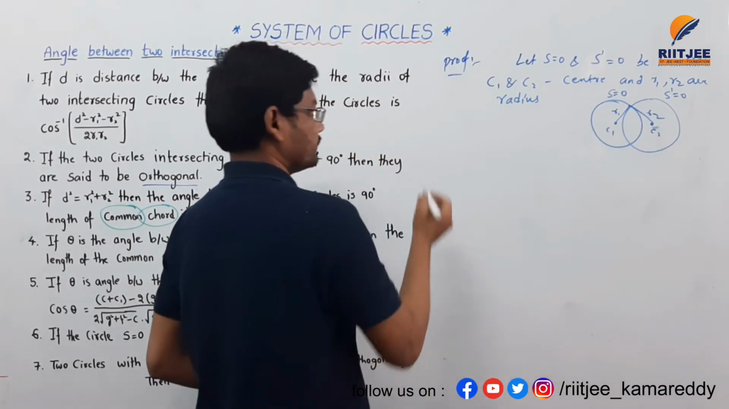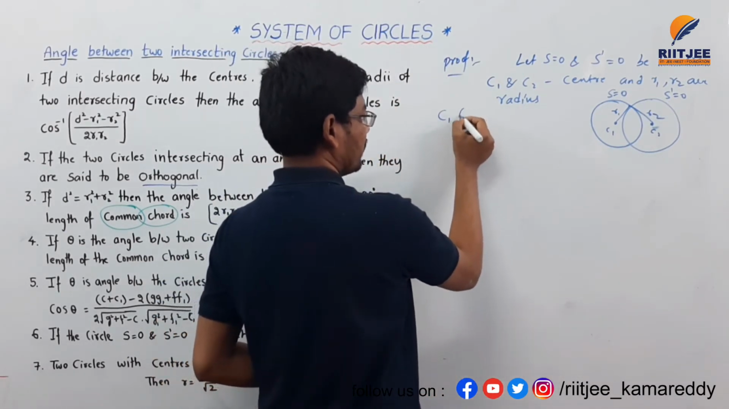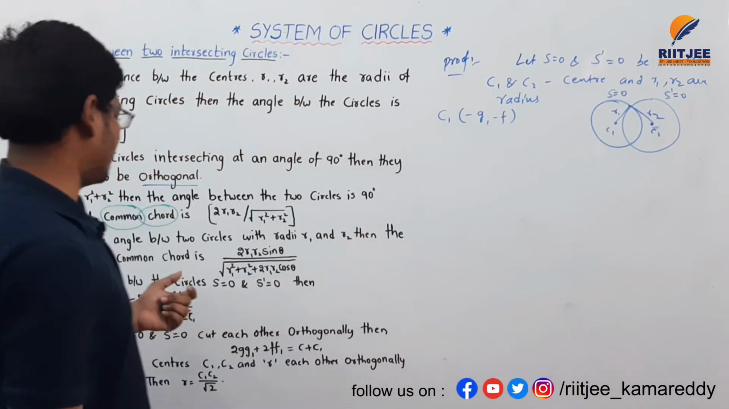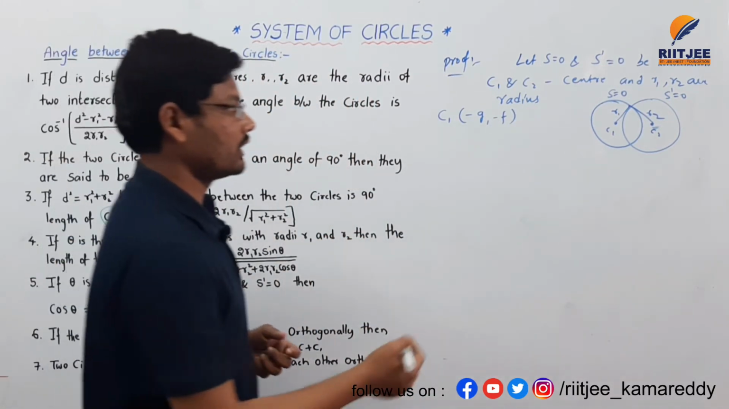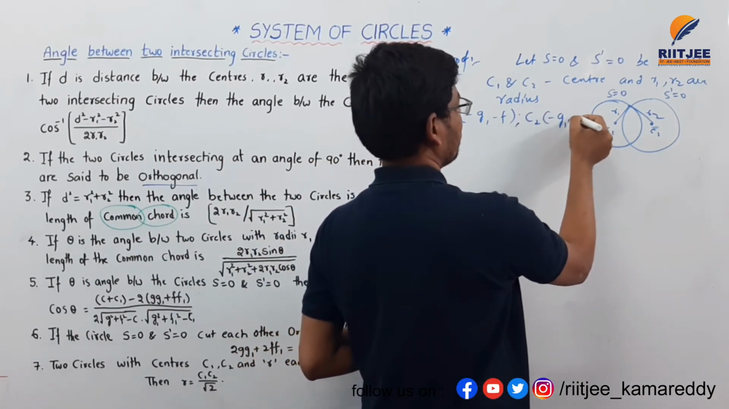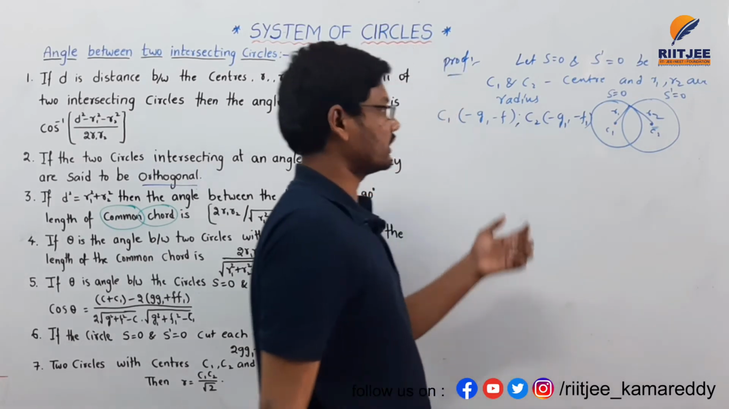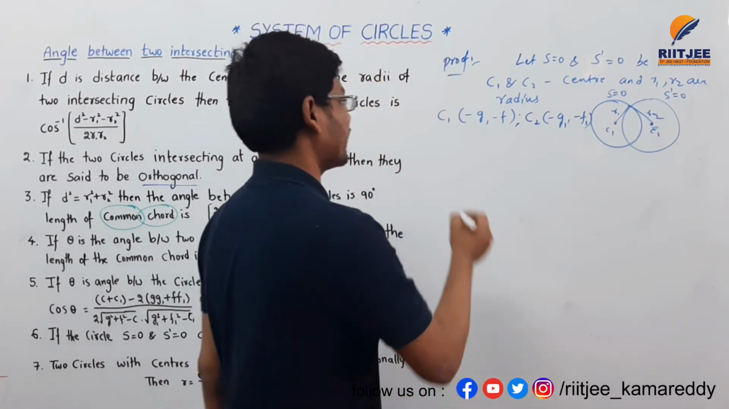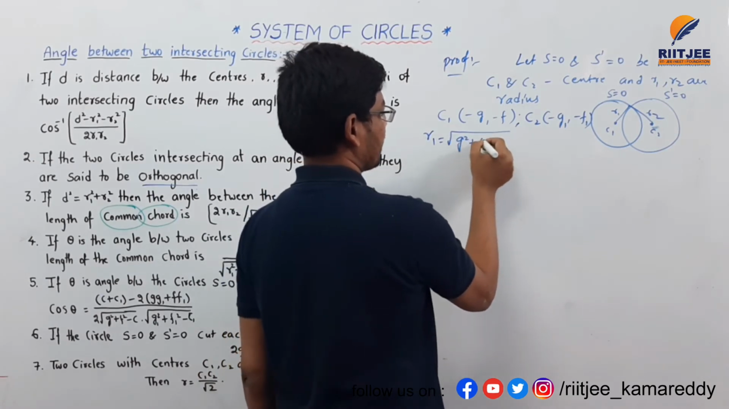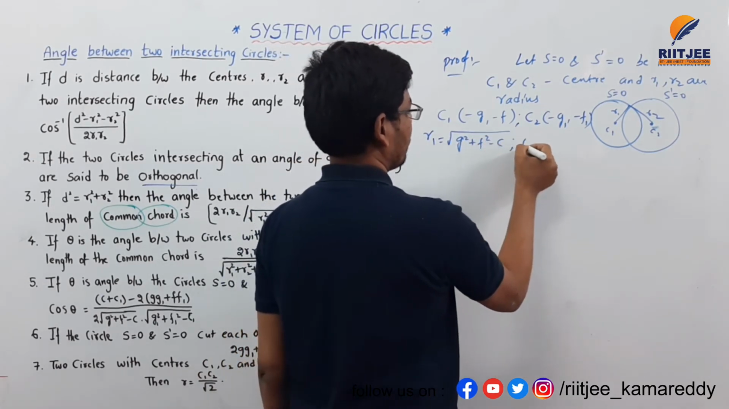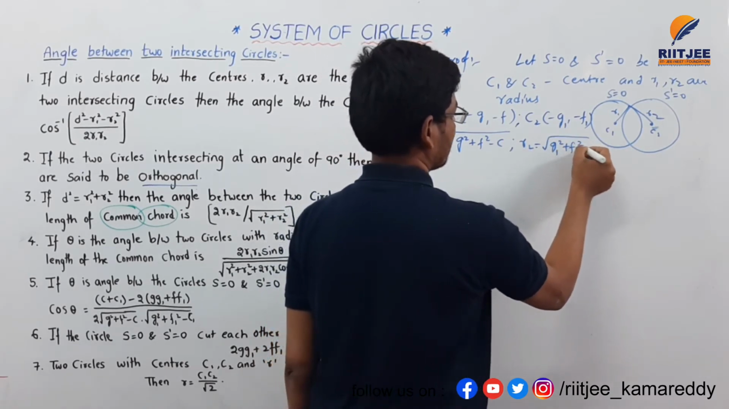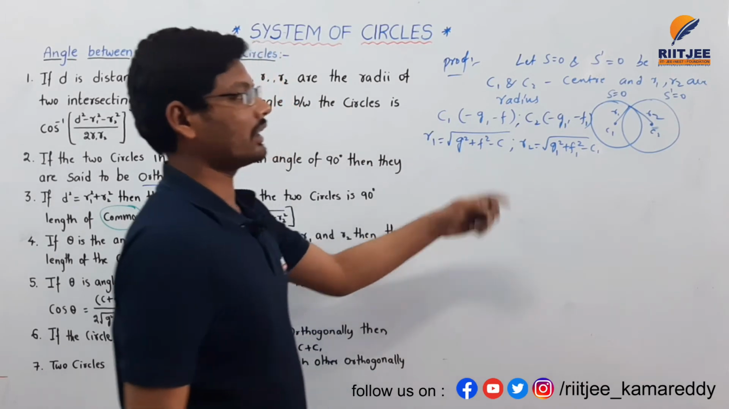So C1 is minus G, minus F. Similarly, I am taking C2 as minus G1, minus F1. This is center C1 and C2 here. R1 is square root of G square plus F square minus C, and R2 is square root of G1 square plus F1 square minus C1. This is R1 and R2.